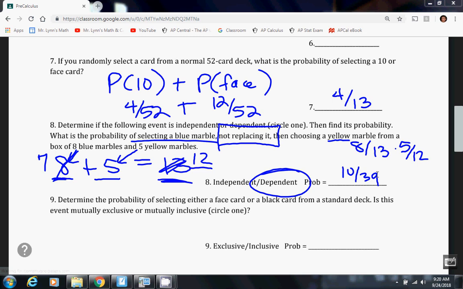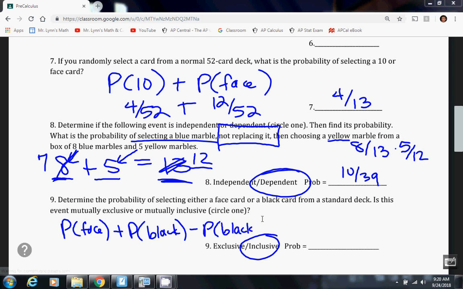Okay, going over to number 10 and 11 now. They're dealing with this table. So first it says, what is the probability that a randomly selected Californian is Hispanic? So notice we are limiting ourselves to Californians. So we're limiting ourselves just to this row right here. So we want to know the probability of it being Hispanic.